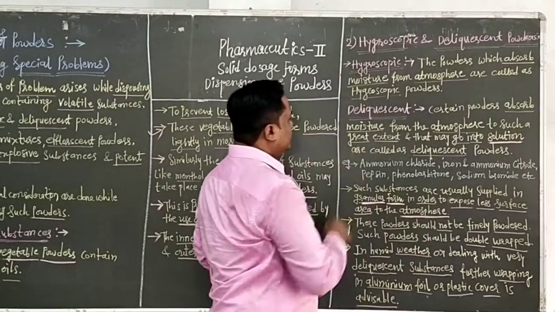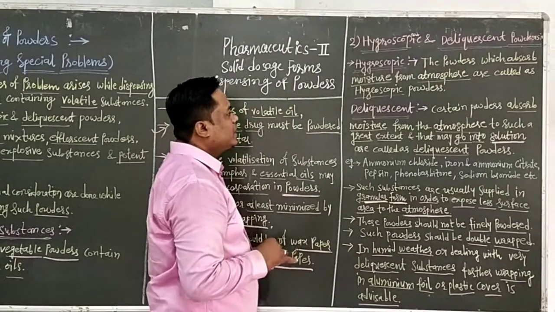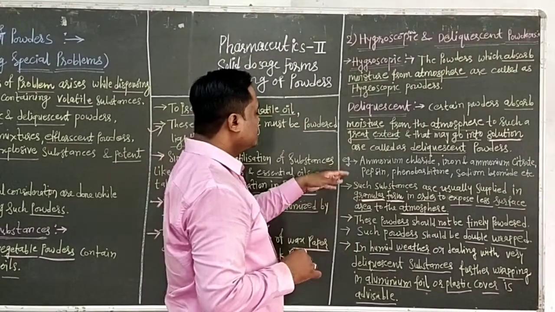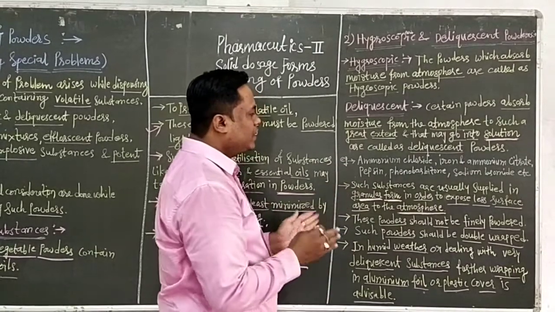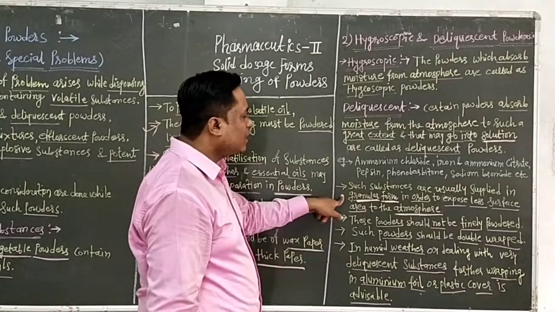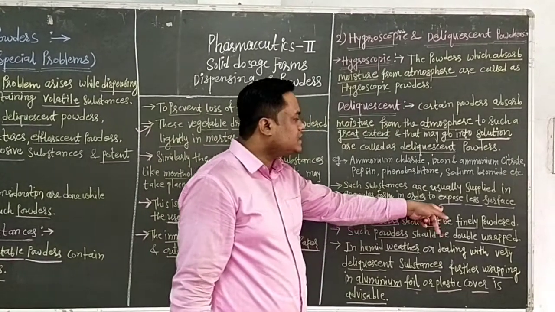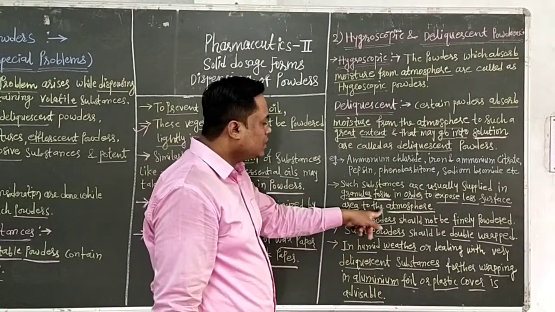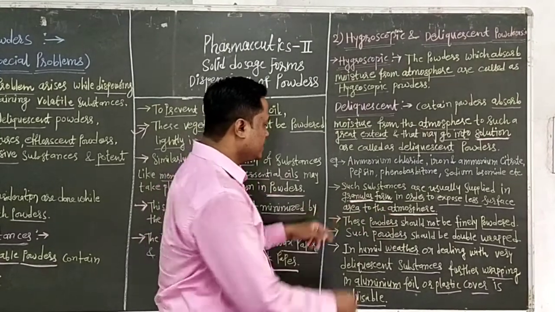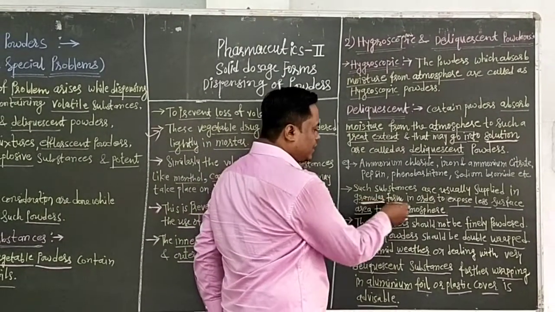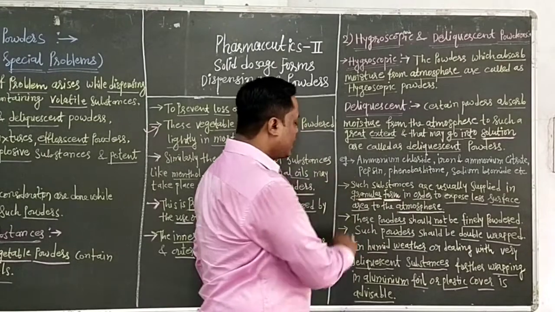For prevention of these hygroscopic and deliquescent problems, the powders are supplied in granular form. What is the reason? In order to expose less surface area to the atmosphere. It is important.